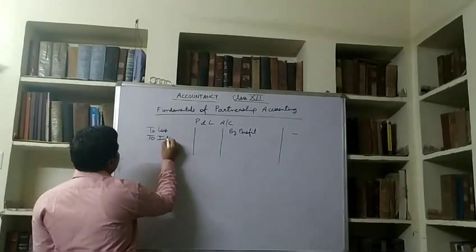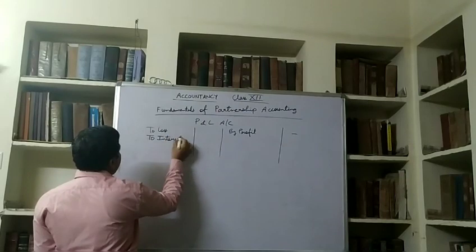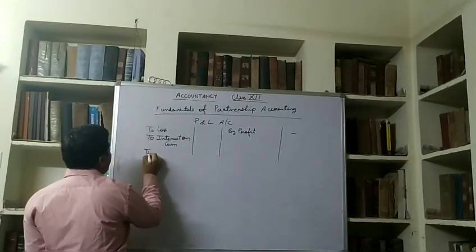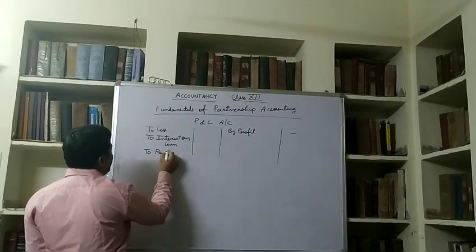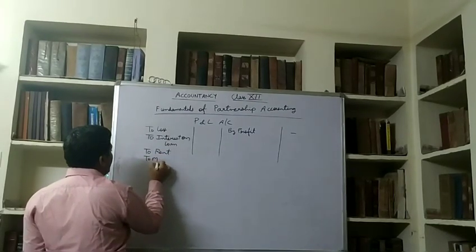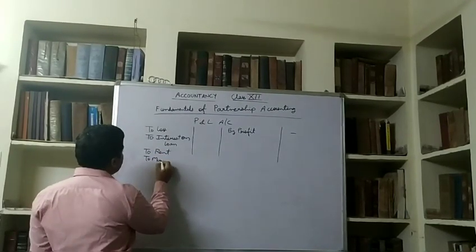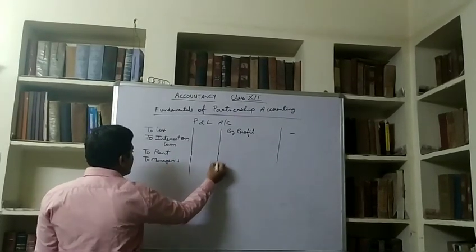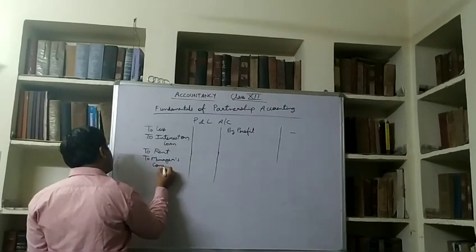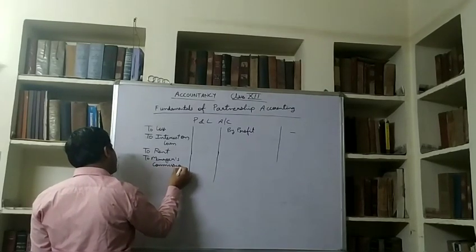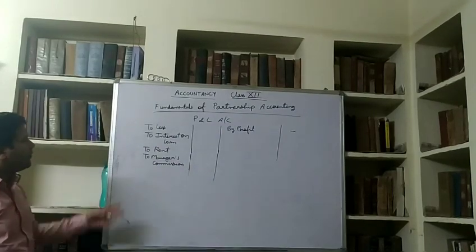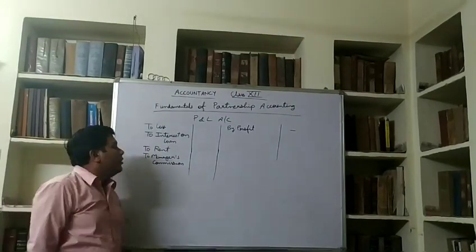Interest on partner's loan, rent, manager's commission, and there may be other things also.